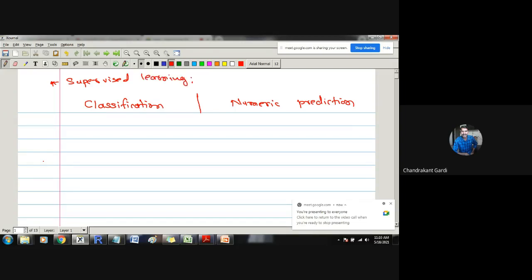it is obvious that class labels will be given. So whatever data has been provided, that data will be associated with corresponding class labels. Only n tuples won't be given. Along with every n tuple, there will be a class label. That class label may or may not be numeric. In some cases, it may be numeric.